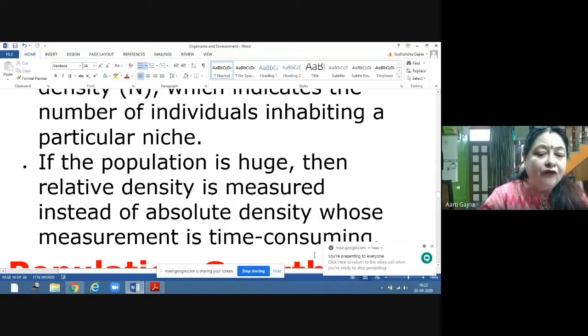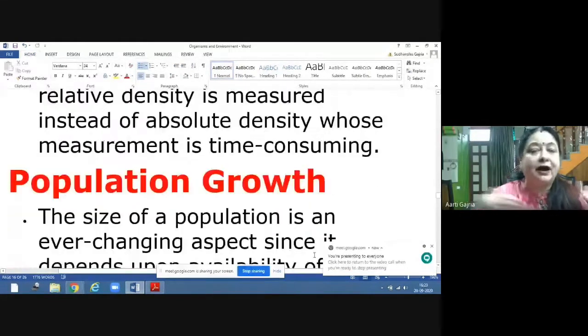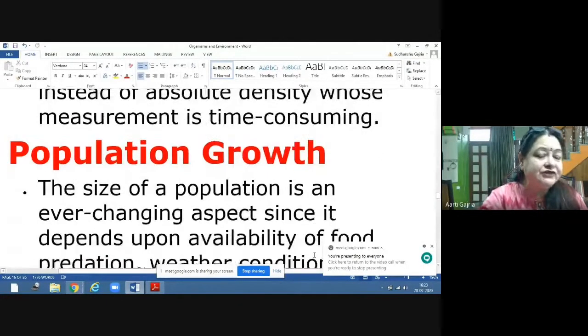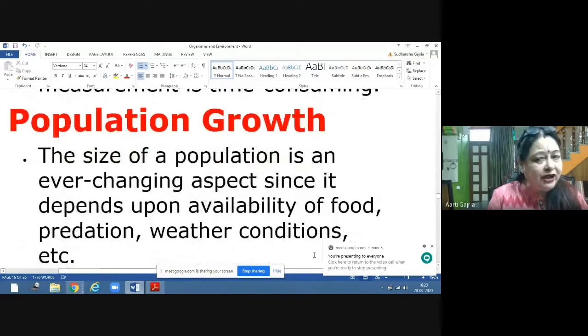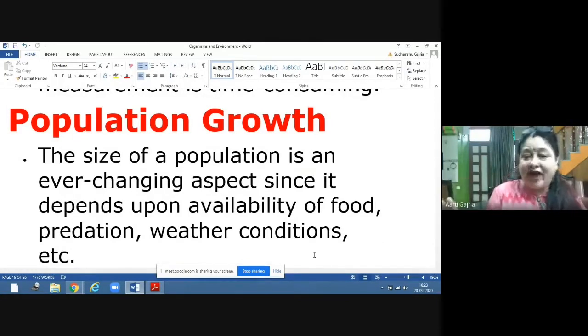Now we will see what the growth models are, how the population is growing. How is the population growing? By births. And how is the population decreasing? By death. So four factors are there: birth, death, immigration, and emigration. And these four factors decide whether the population is growing or declining.